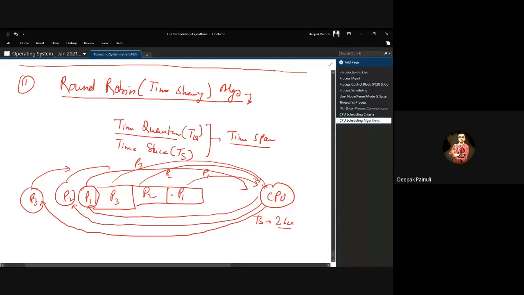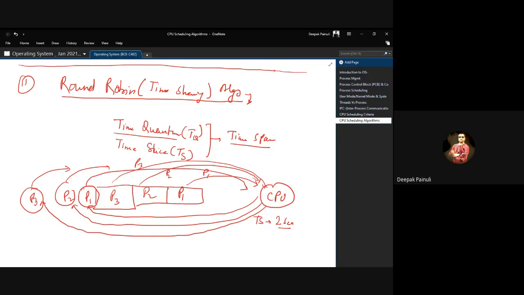So that's why it is called time sharing, because you are sharing your CPU for a constant time interval, right? After each constant time slice, you switch the CPU between multiple processes, and once all the processes in the system have got the CPU the first time, it will restart again for all the processes.